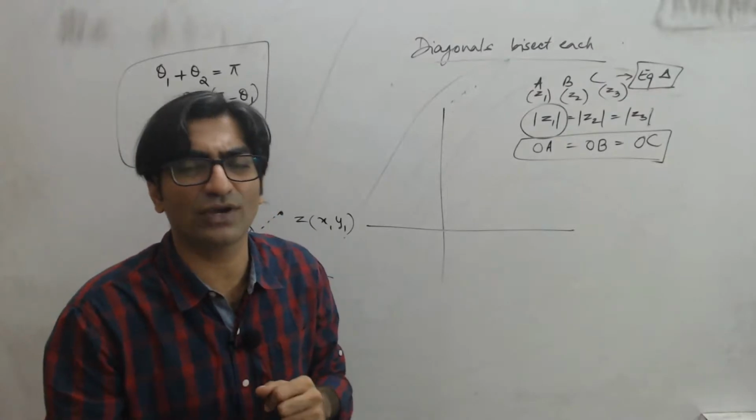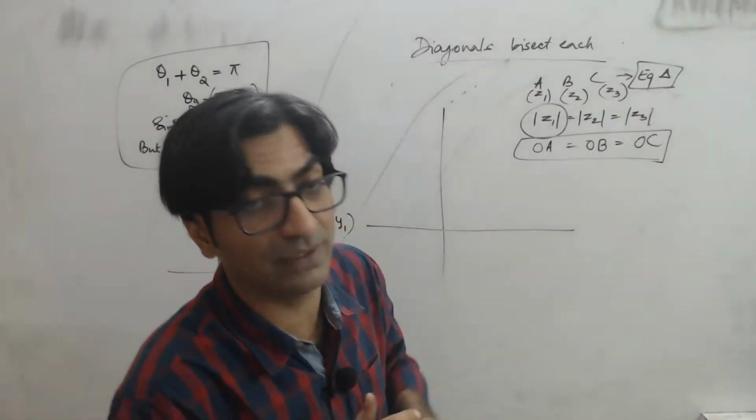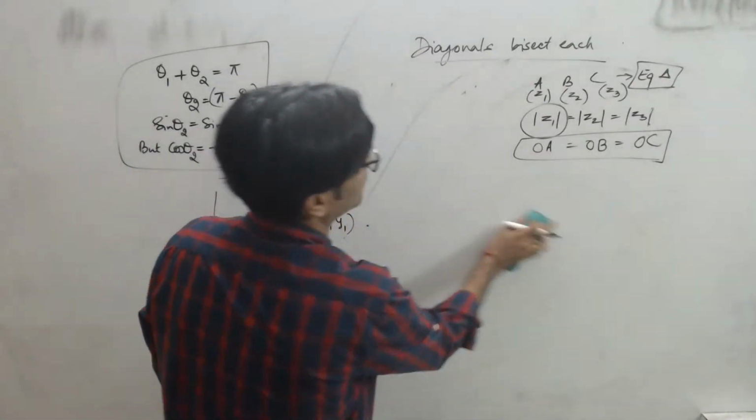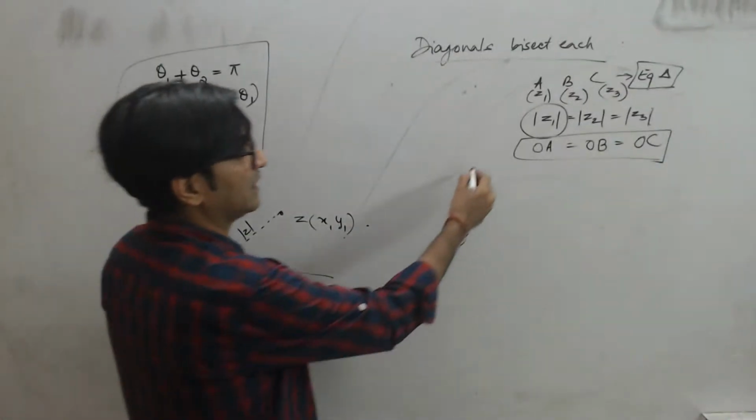And now the question says, okay, what links Z1, Z2 and Z3? Now, without using any more coordinate geometry, let's think about a triangle, right?